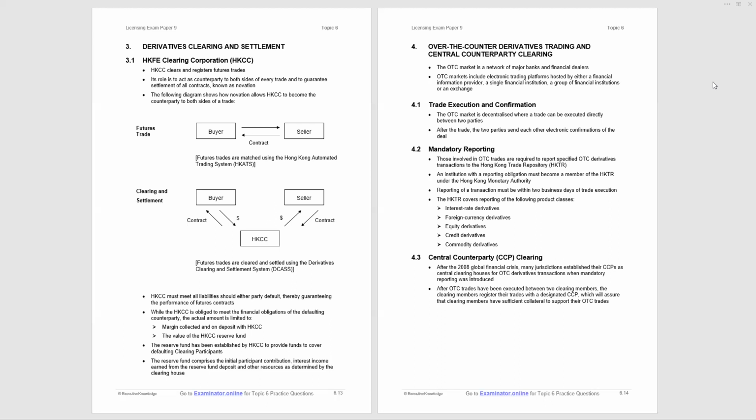That brings us to the end of topic 6, and indeed the end of paper 9. Now, paper 9 is a challenging paper, and pass rates can vary, but they rarely get beyond, I would say, 55% and can be down in the 20–30%. So this paper needs a great deal of work. There's a lot of technical material in it.